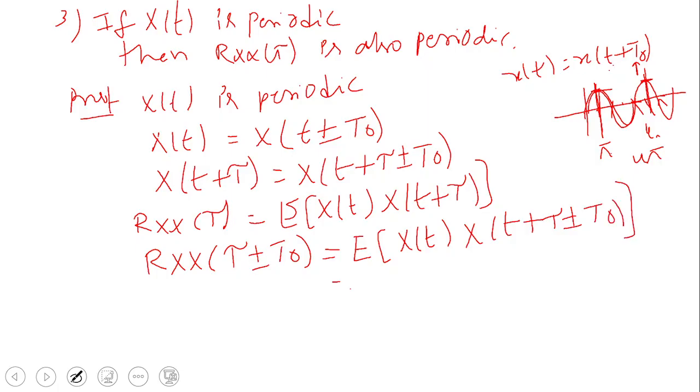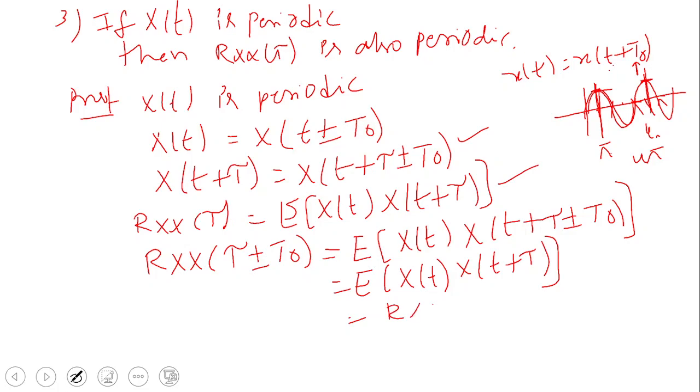So that is equal to E of x of t. If you see here, x of t plus tau plus or minus t naught is equal to x of t plus tau, from that earlier condition. So this is E of x of t, x of t plus tau, which is nothing but Rxx of tau. Now you see Rxx of tau plus or minus t naught is equal to Rxx of tau.